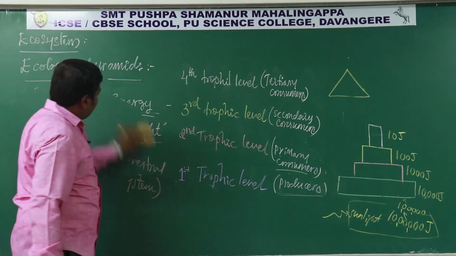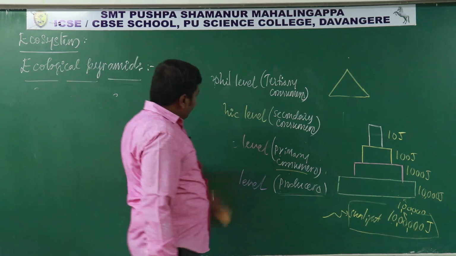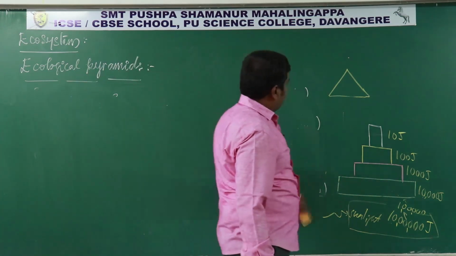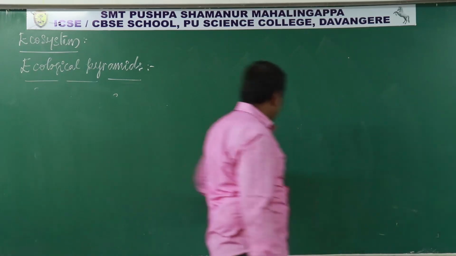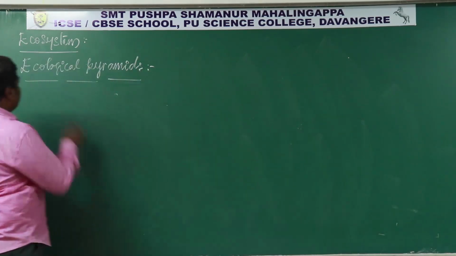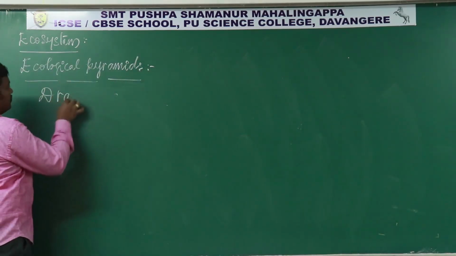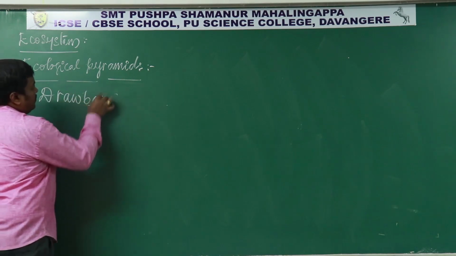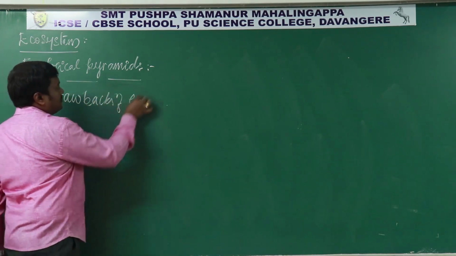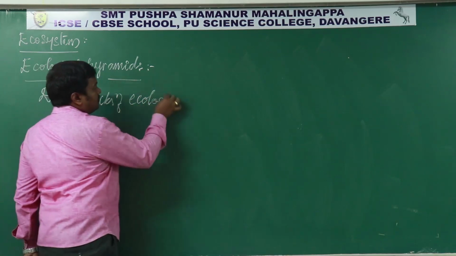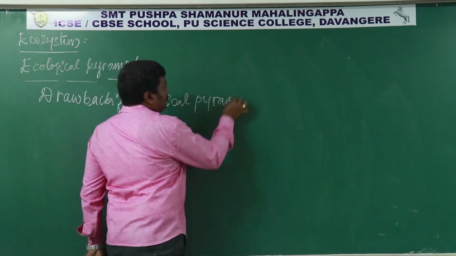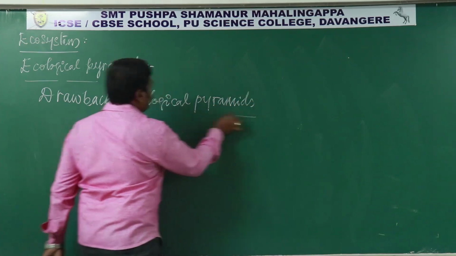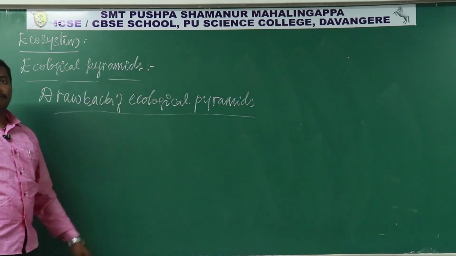And drawbacks were also there with respect to the construction of ecological pyramids. What are the drawbacks? Drawbacks of ecological pyramids. Whatever pyramids we constructed so far, they consider only a simple food chain.